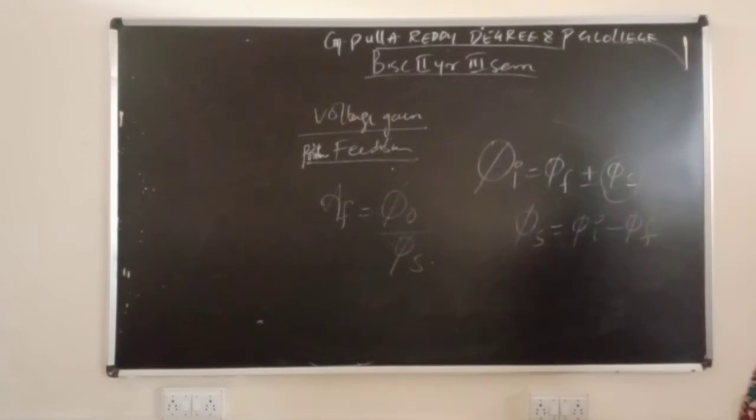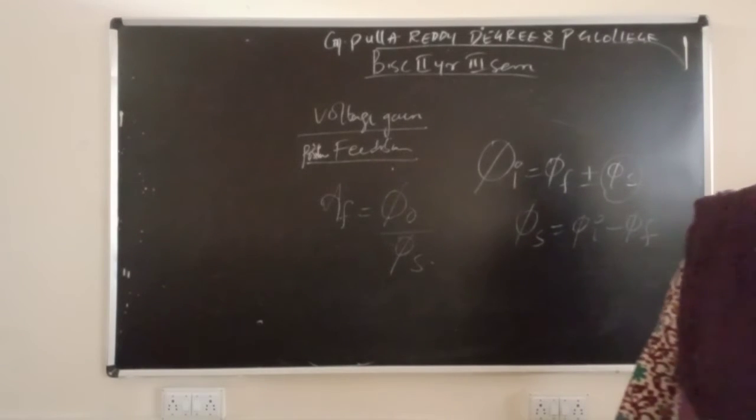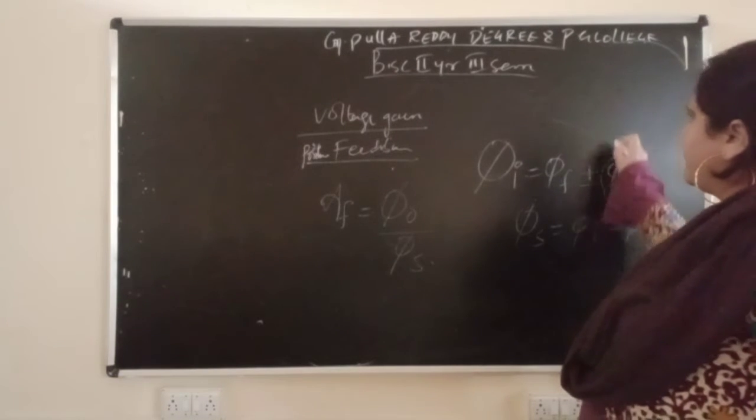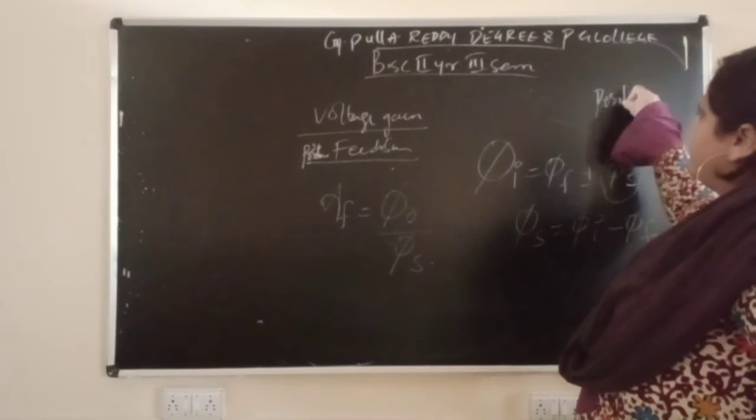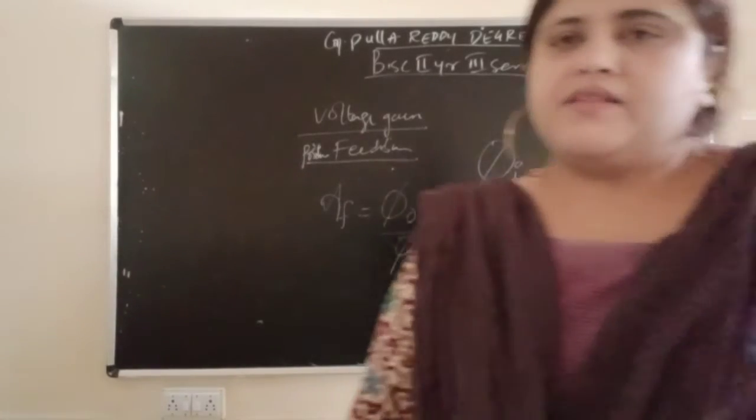Why am I choosing minus here? Because here it is positive feedback. Positive feedback means which sign? Negative sign.